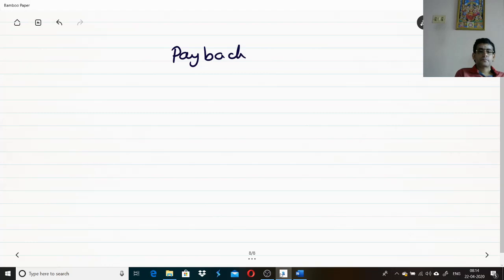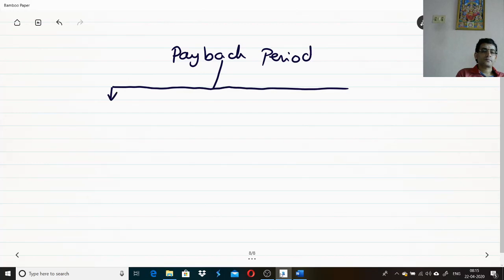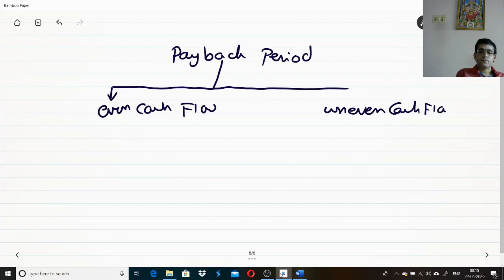Payback period, how do we calculate? Basically there are two different scenarios here. The first one is regular, even cash flows. The second one is uneven cash flows. The first one is even cash flows, the second one is uneven cash flows. That's our payback period.